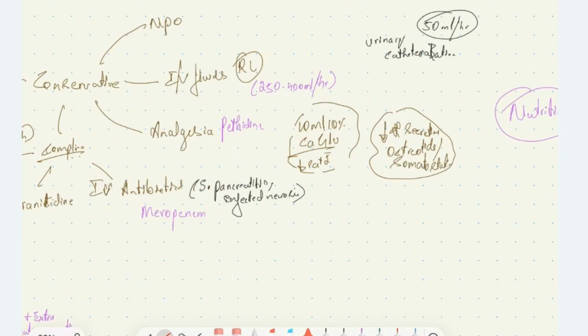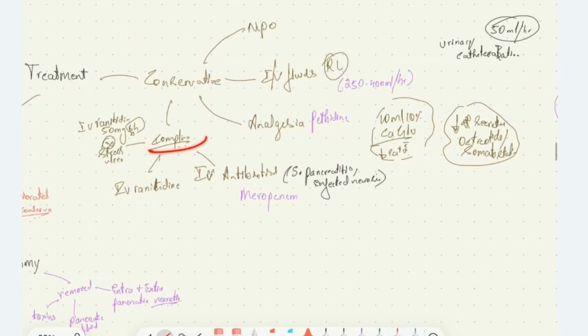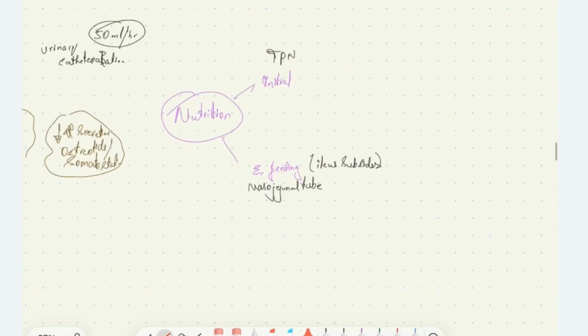Then in order to reduce the pancreatic secretions, we can give octreotide and somatostatin to the patient. To reduce complications like stress ulcer, we can give IV ranitidine to the patient at the rate of 50 mg every 6th hour. And also we can give IV antibiotics to the patient if the patient has severe pancreatitis or infected necrosis. We can give meropenem. The nutrition to the patient is, initially we give total parenteral nutrition. After the paralytic ileus subsides, we'll start enteral feeding as soon as possible, that is by nasojejunal tube.